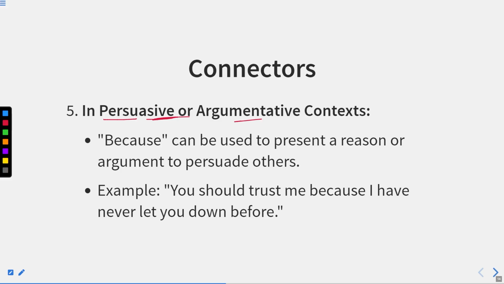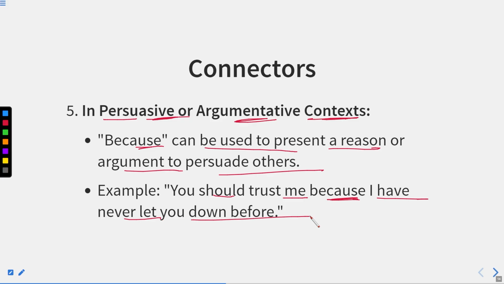Now in persuasive or argumentative contexts, because can be used to present a reason or argument to persuade others, to convince others. You should trust me because I have never let you down before. So if you want to persuade someone, if you want to convince someone to accept whatever you are saying, that statement can be connected with the word because.